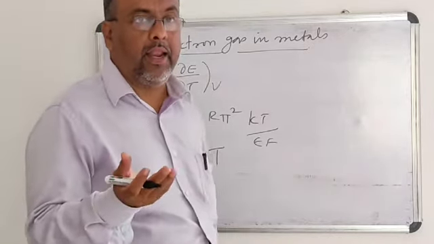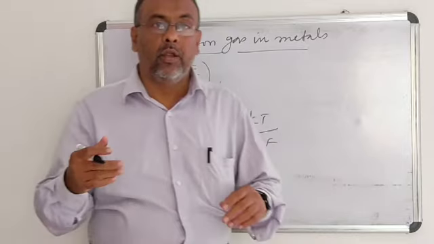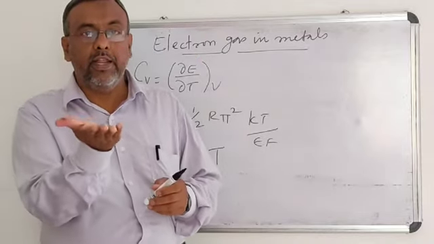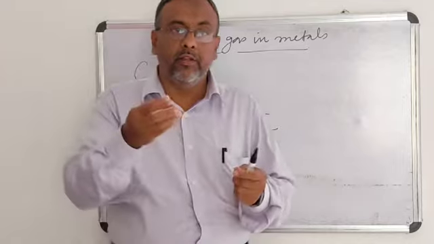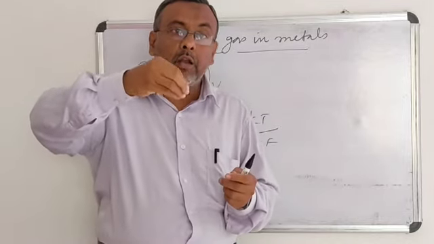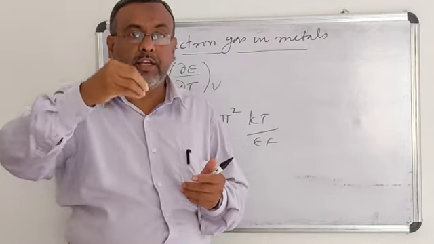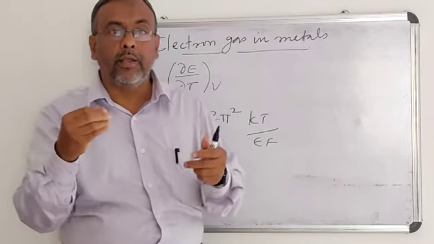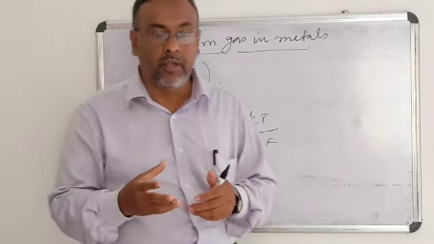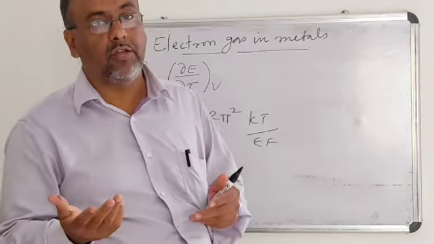See, what happens if a metal is heated? The electrons are emitted. It is called thermal emission of electrons.